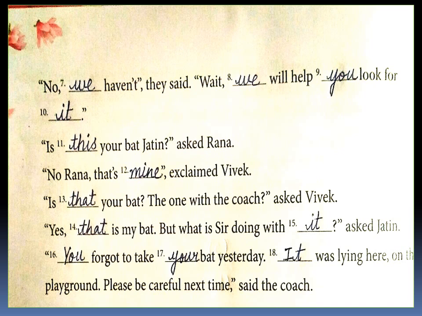So if you see here, there are different kinds of pronouns observed. We, you, it, this, mine, that. These are all the different kinds of pronouns we have revised. We is a personal pronoun. This is a demonstrative pronoun which shows the near object. Mine is a possessive pronoun which shows it belongs to that person. That is a demonstrative pronoun which shows the object which is far. So this is how pronouns are used, children.